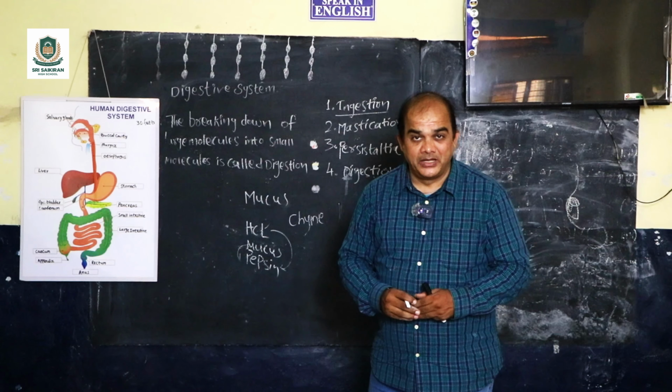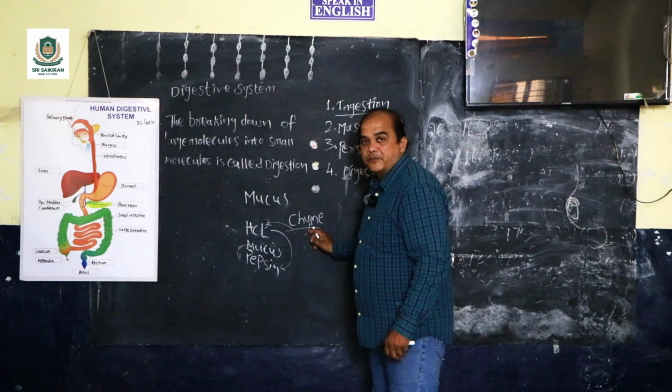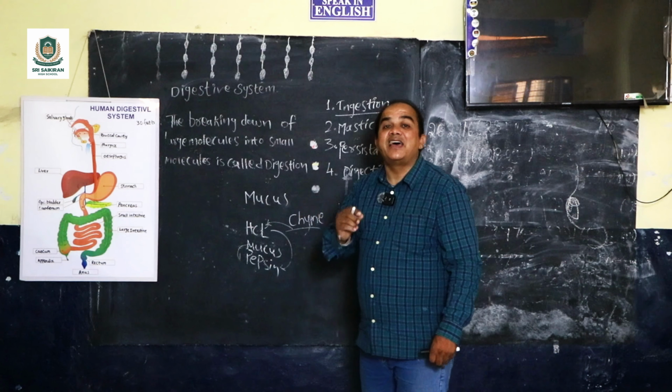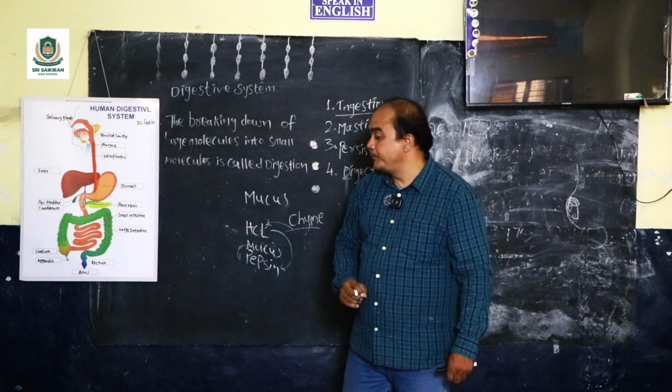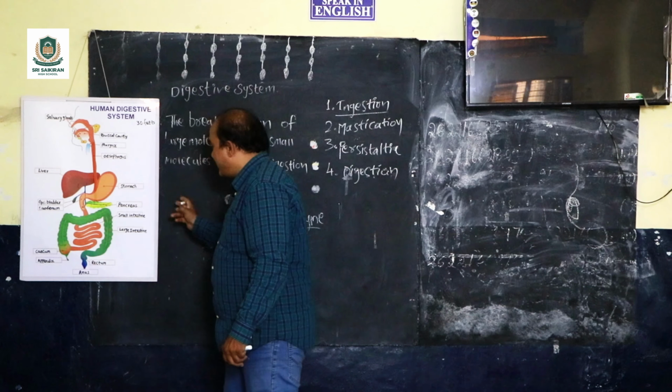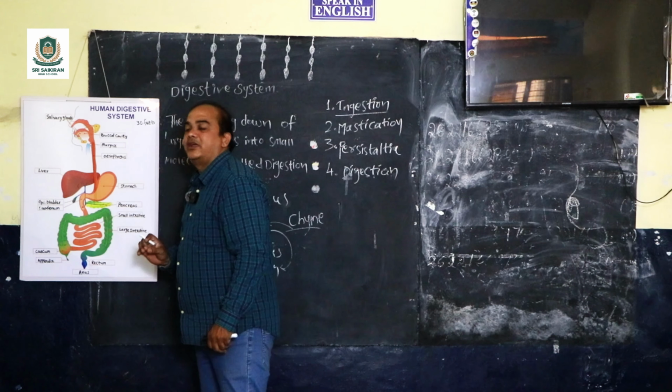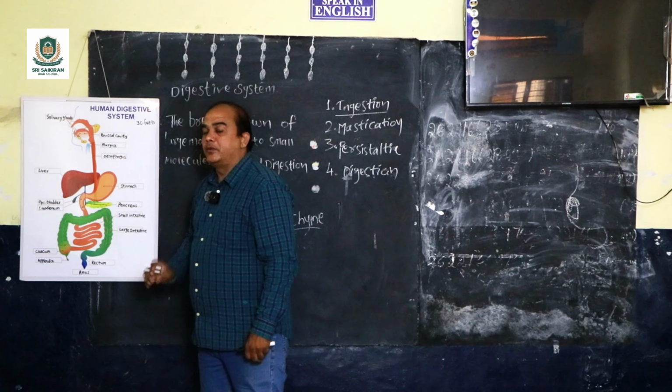This is the small intestine where the digestion will happen further. Why is it called chyme? Because it has reacted with the HCl and is acidic in nature. Now this chyme moves on, and there is a problem, so it has to be neutralized.